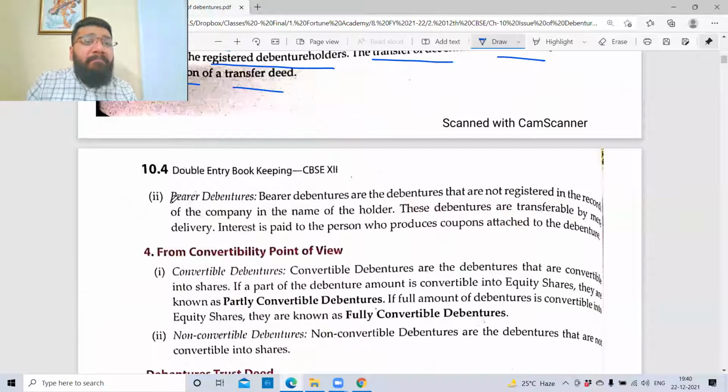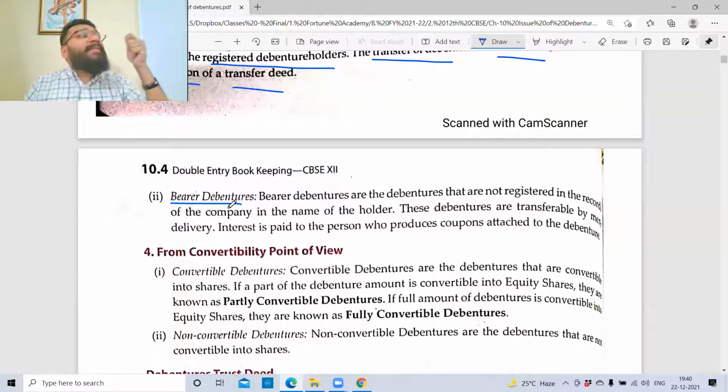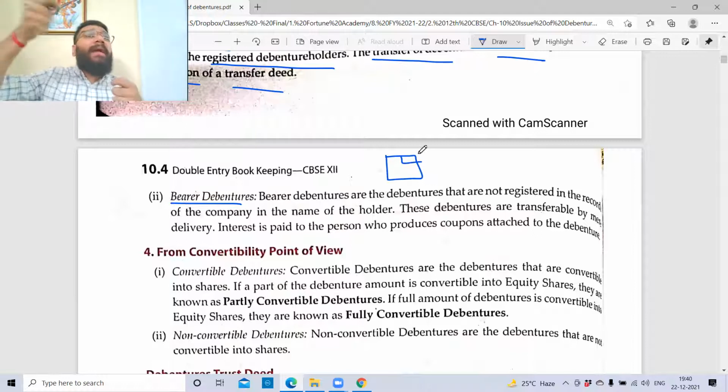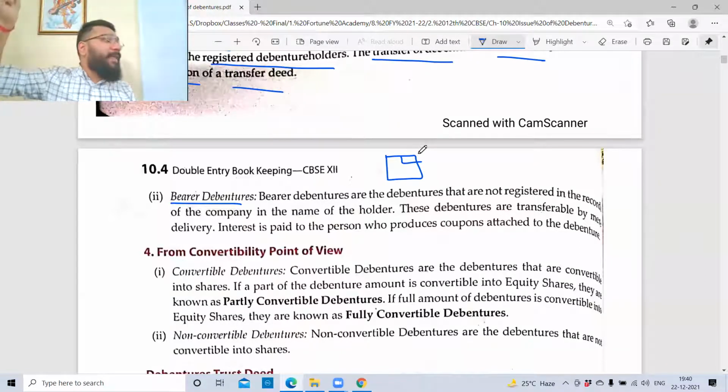Another kind of debenture is bearer debenture. Bearer means the person who is having the debenture certificate in his hand. Whoever is having the debenture certificate in his hand. So here in bearer debenture, they'll issue a debenture certificate. Along with that certificate, there'll be multiple coupons attached. You know, food coupons. For example, that coupon will say 10% off at Domino's. So if you take that coupon and give it to Domino's, Domino's will give you 10% off. 10% off on Pizza Hut, 5% off on Reliance Trends. That coupon is there, no?